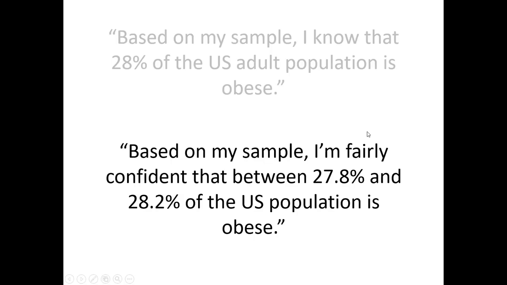How does this apply to confidence intervals? Well, the 27.8% is the left wall of the tank, and the 28.2% is the right wall. And I'm fairly confident that the obesity rate is somewhere between those two walls. So that's one more way of thinking about the idea of capturing a parameter by using statistics. It's the best you can do, and hopefully it makes sense.